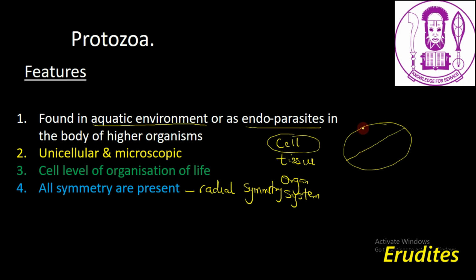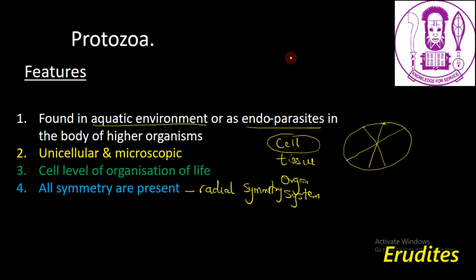If you decide to take it from here, you can also divide the protozoa into two equal halves. So protozoa are radially symmetrical.